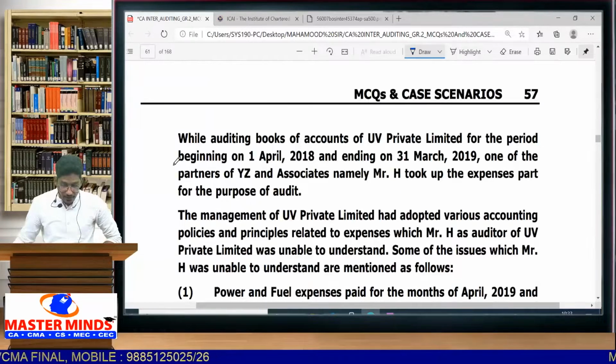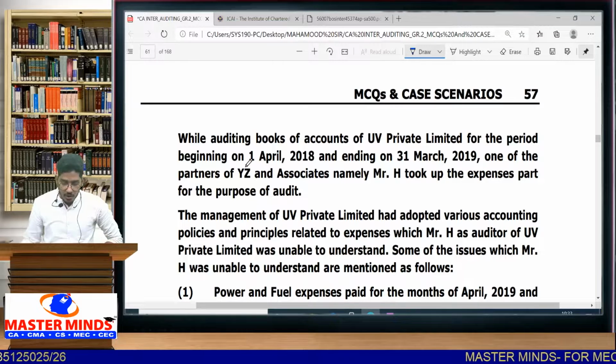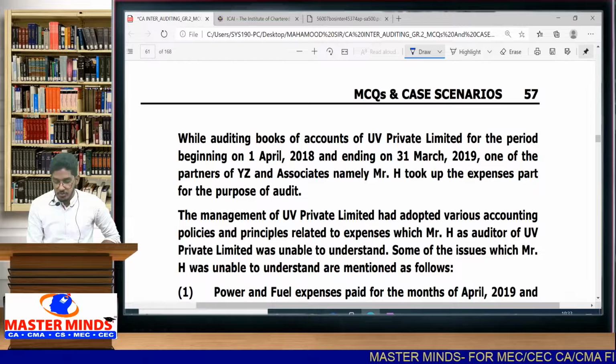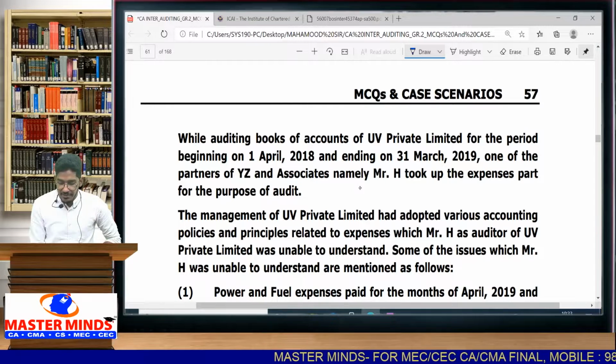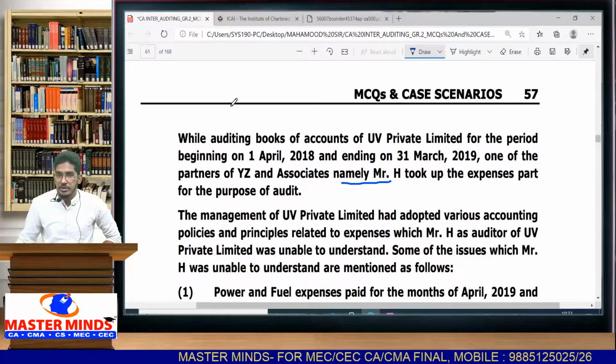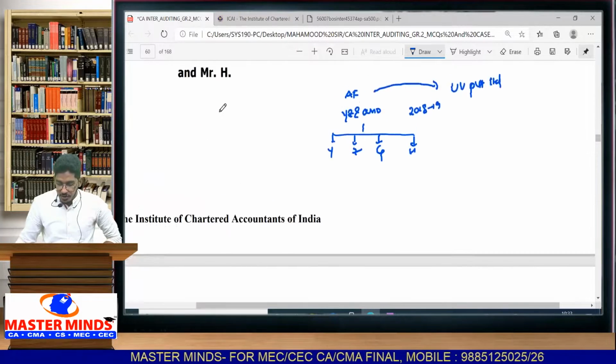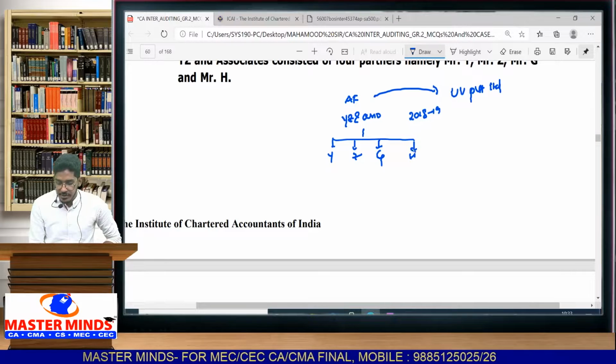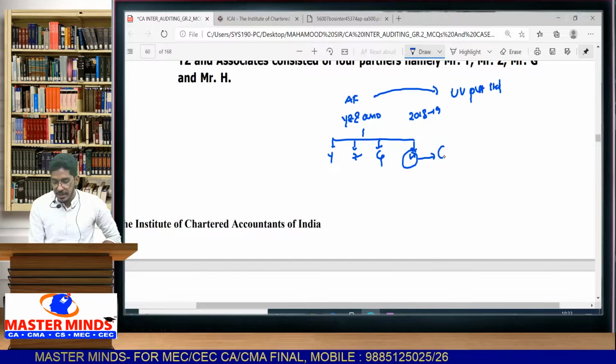Then while auditing books of accounts of UV Private Limited for the period beginning on 1st April 2018 and ending on 31st of March 2019, one of the partners of YZ and Associates, namely Mr. H, took up the expenses part for the purpose of audit. So they are having 4 partners, no? This person, Mr. H, has taken up the expenses part for verifying.